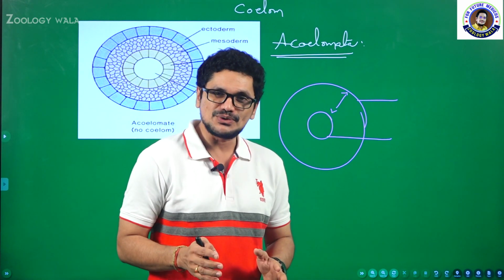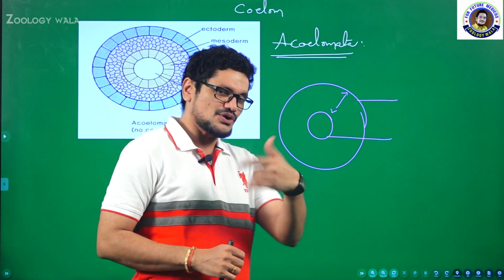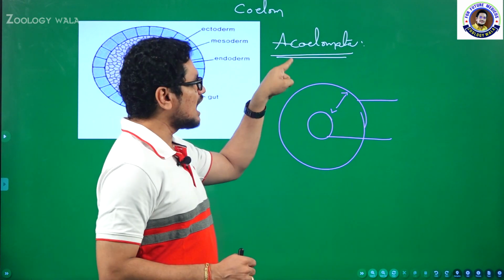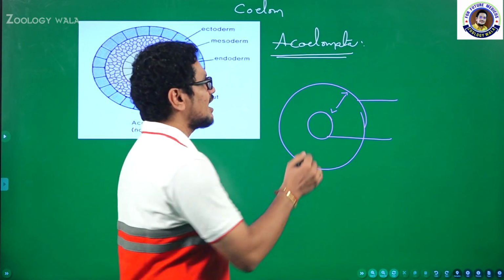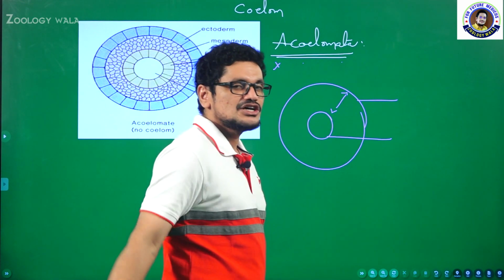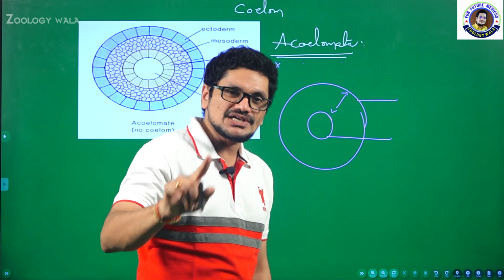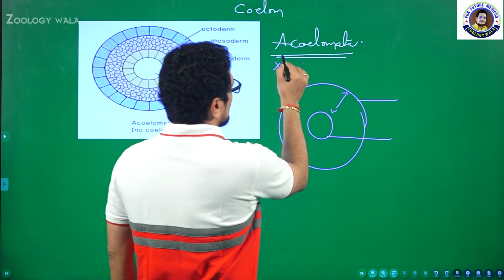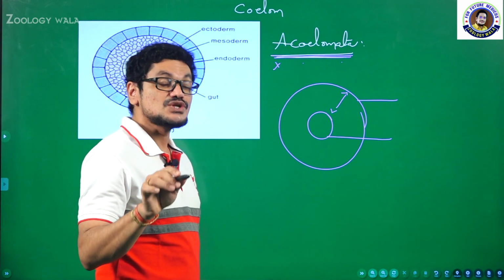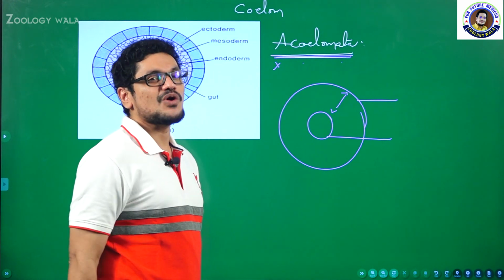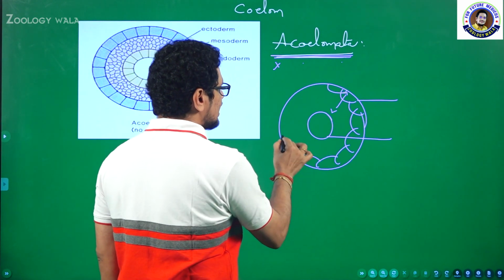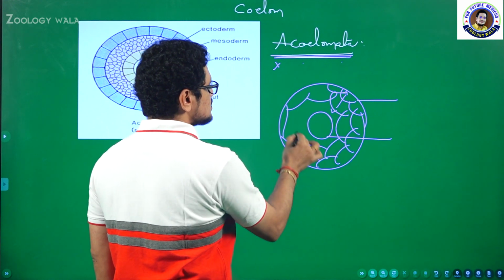What is the difference between true coelom and false coelom? I will tell you. Before going to that difference, let me introduce the first type of coelom, the acoelomate condition. Acoelomata: a means absent, coelom means body cavity, eta means having. So there is no empty space in the body cavity. Those animals are called acoelomates. There is no available space in the body cavity, and that space is completely occupied by different types of cells like this.